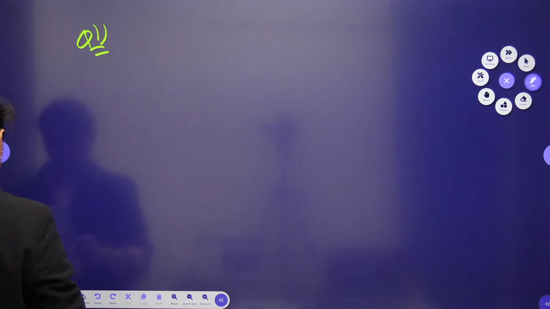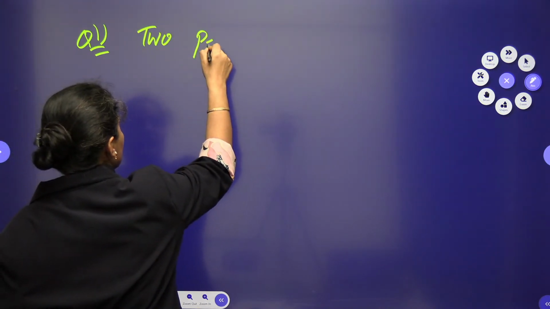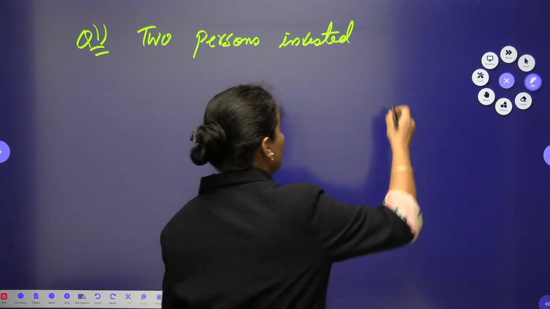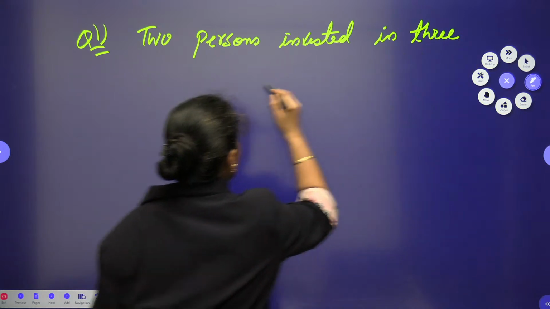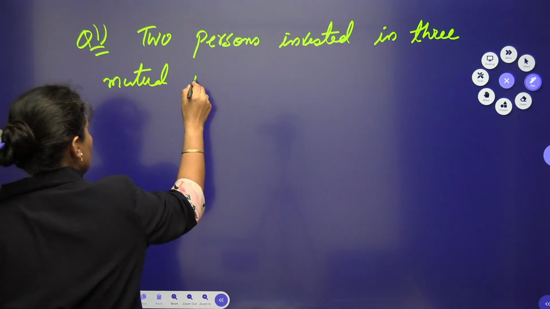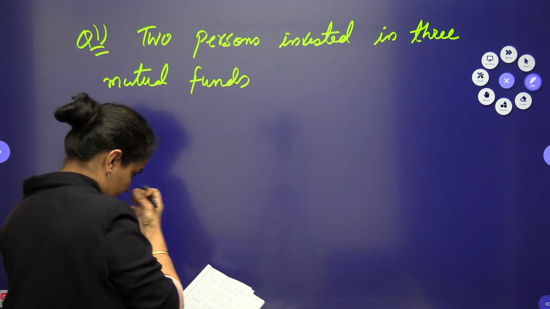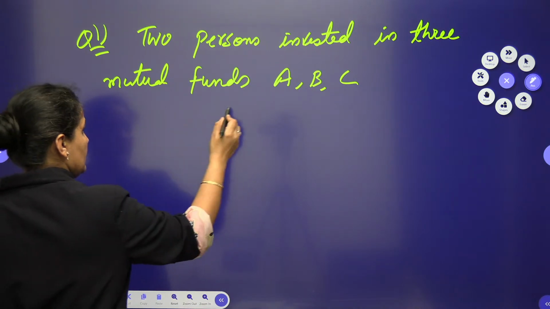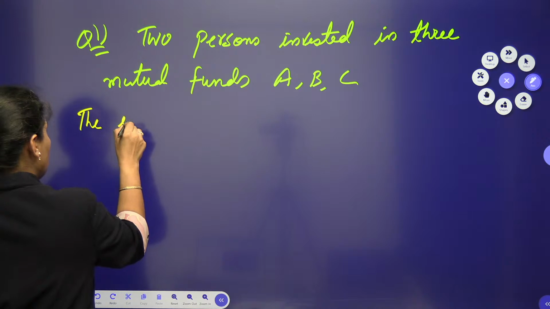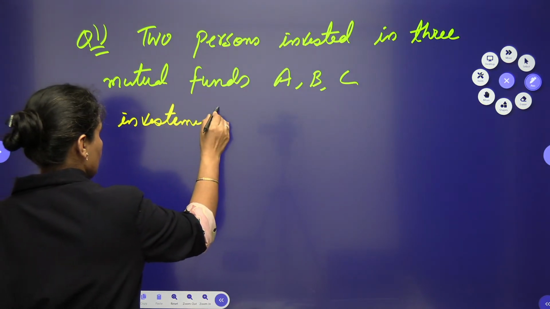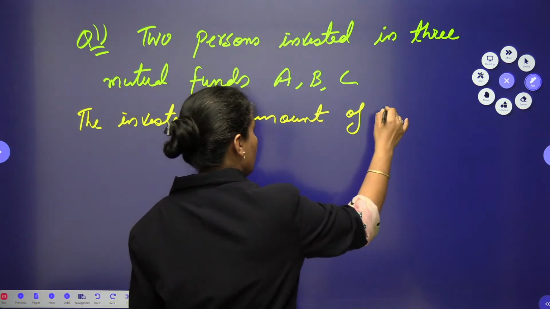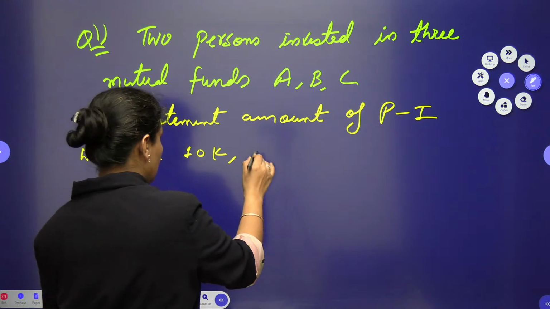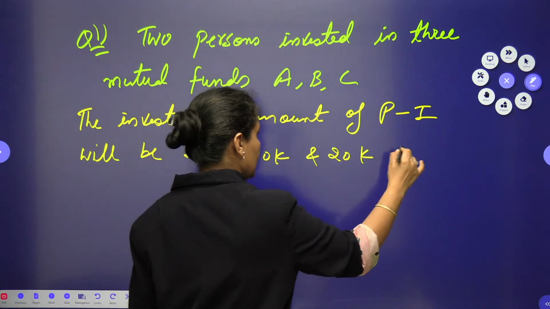If I go with that one, I am having the question, let me write down the question. Two persons invested in the 3 mutual funds A, B, C. Okay, and they invested as the investment amount of person 1 will be 10,000, 20,000 and 20,000 respectively.